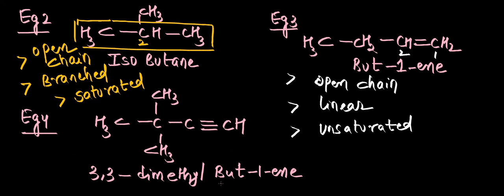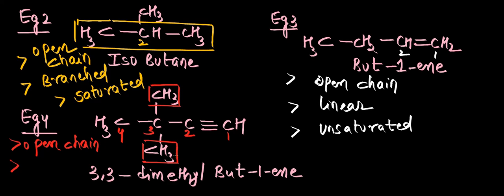Now let us come to example 4. In example 4, there are no rings in it, so this is also an open chain compound. Now linear or branched? It is having branches, right? If I go with the parent chain, it is having 4 carbon atoms, and at the third position we have 2 branches, that is methyl groups.